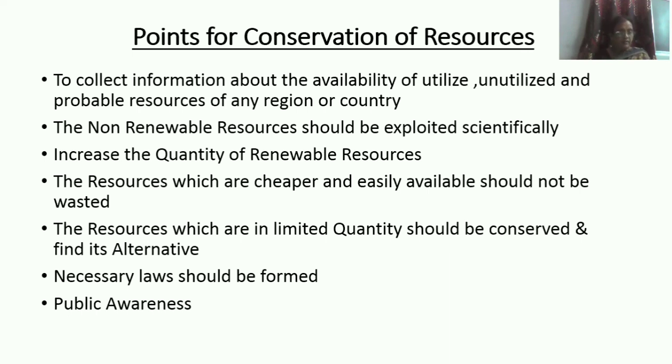Then the second one is about the resources which are limited. Which resources are limited? Non-renewable resources. So they should be exploited scientifically and should be used only where it is necessary to use them. Third, we should make an attempt to use those resources whose quantity can be increased. Fourth, the resources which are cheaper and easily available should not be wasted, but instead they should be sparingly used for future use.